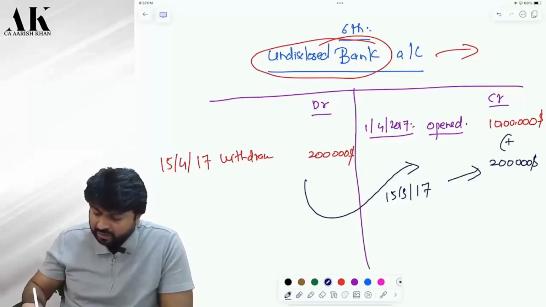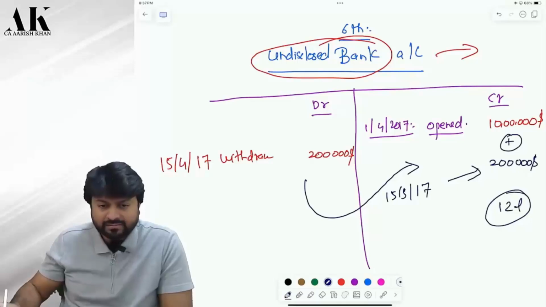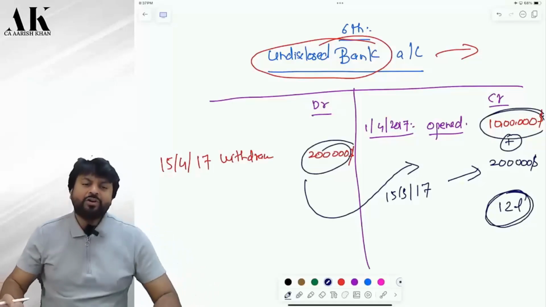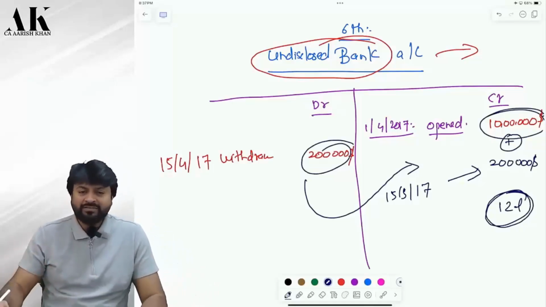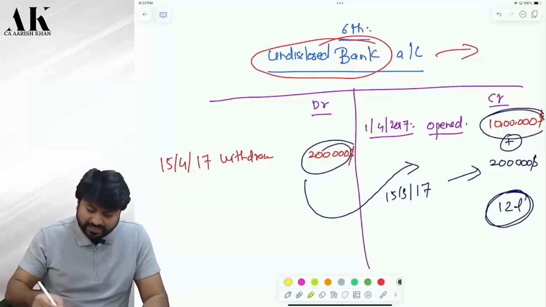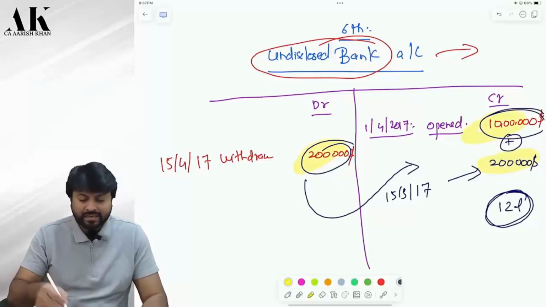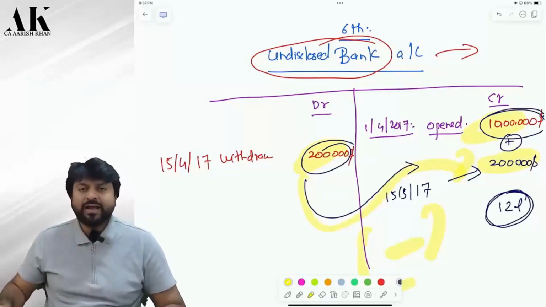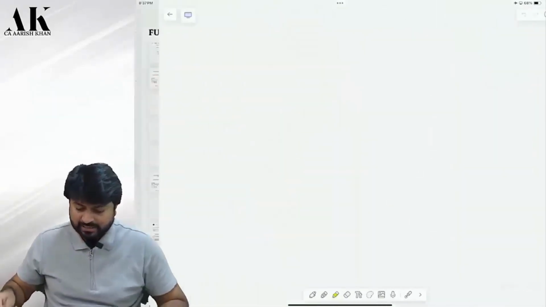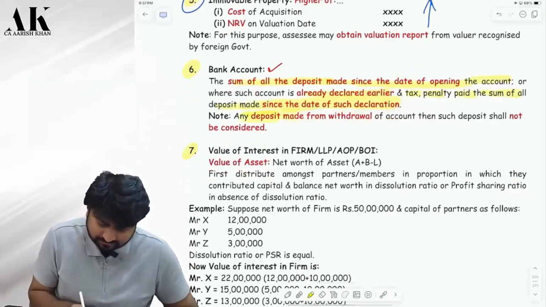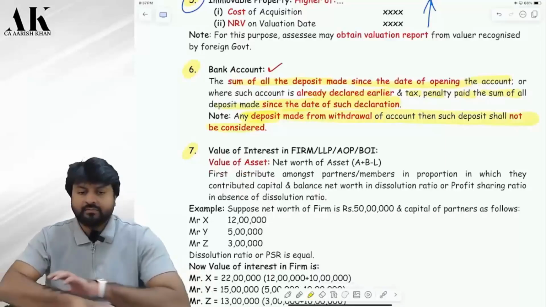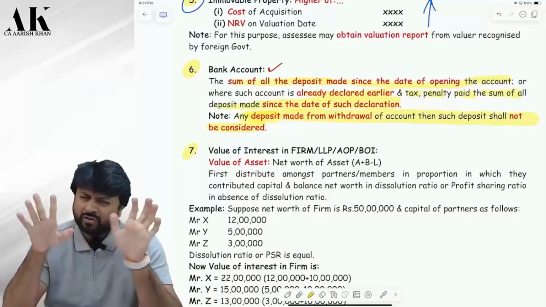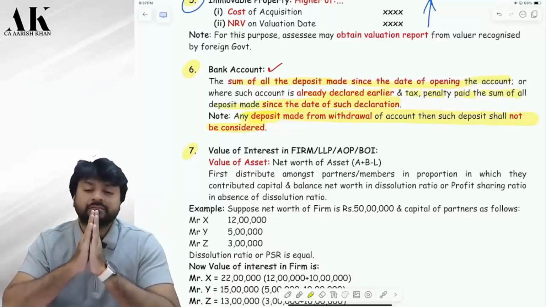Now, if I take the total of this, it will come to 12 lakhs, correct? But out of this 12 lakhs, can I say this 2 lakhs is from this only? Yes or no? So it will lead to duplication of tax or not? So the law says that if you have deposited from withdrawing the money and you have redeposited it, that much you have to reduce. Are you clear? Check the last line. We are going to see questions on all of them, don't worry. Is it clear?